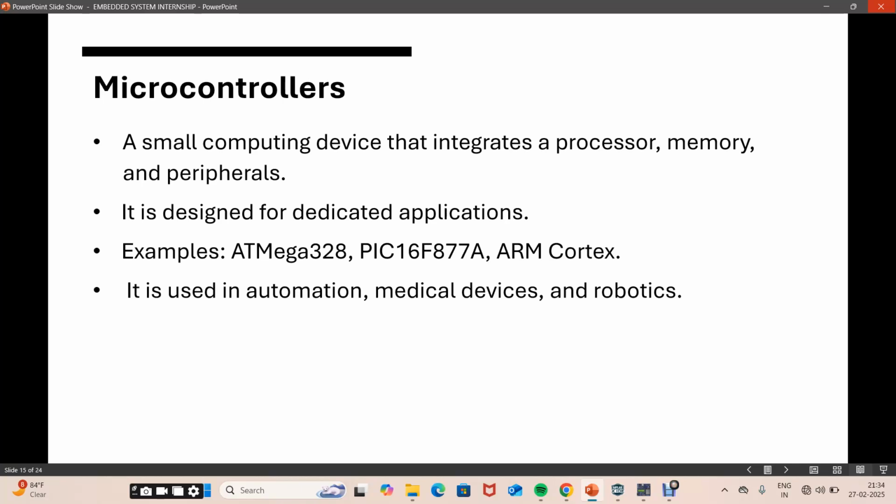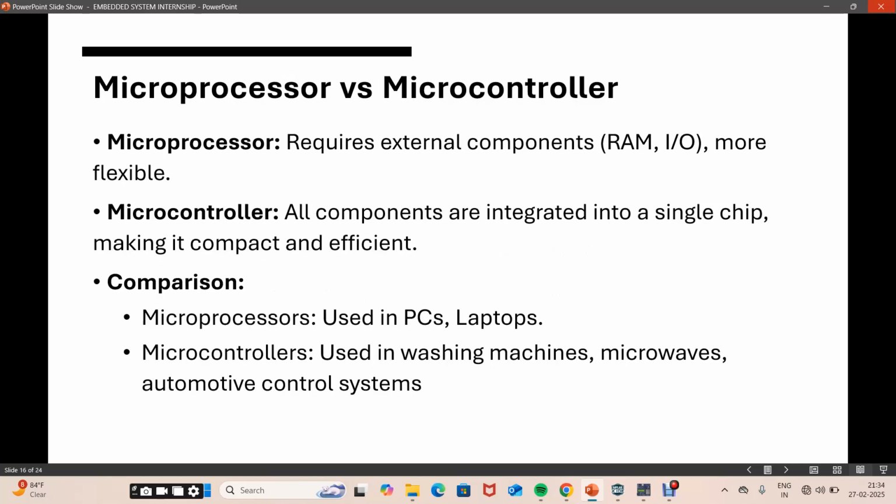Next, it can be used in automation, medical devices, robotic devices, etc. Next, microprocessor versus microcontroller. A microprocessor needs external components and is used in PCs, laptops, etc. A microcontroller has everything in one chip, used in microwaves, washing machines, and automotive control systems.